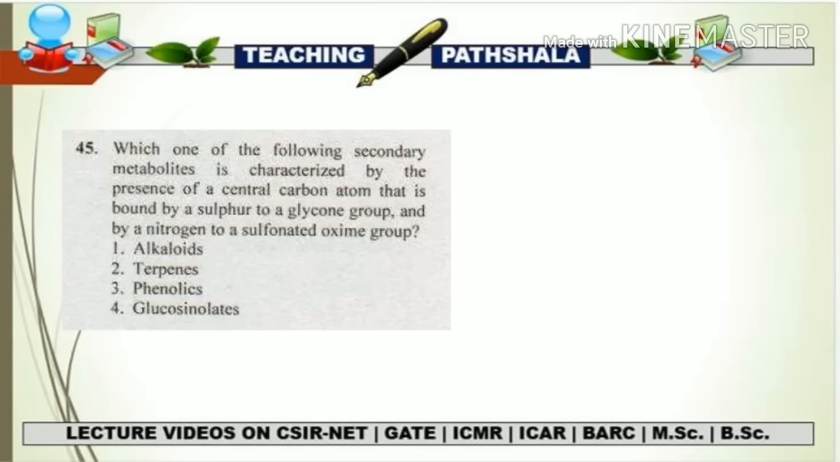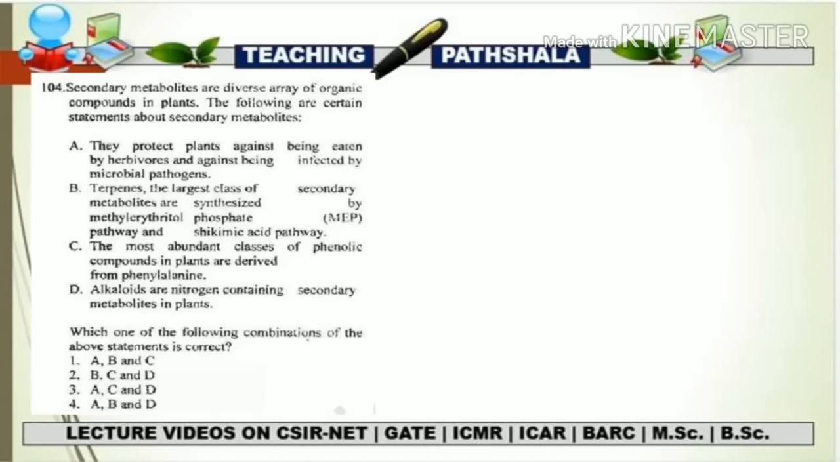है जिसके बारे में मुझे पता नहीं था। Now let's move to the next question, and sorry I forgot to mention the year. So the question is, secondary metabolites are the diverse array of organic compounds in plants. The following are certain statements about the secondary metabolites. So the different statements have been given below and you have to pick the correct combination of statements.